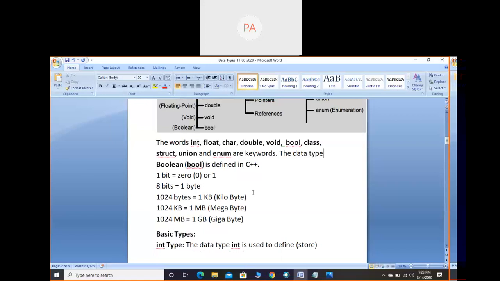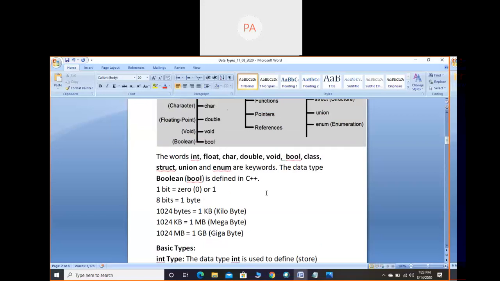Okay, next, as I said, when we give a value to the computer, it will accept it and store it in computer memory. So space is required. The space we discuss in the real world is different from the space we discuss in computer memory, because the computer understands only binary language, that is 0 and 1. So remember this: it will not understand English or Kannada or Telugu, nothing. It will understand only 0 and 1.